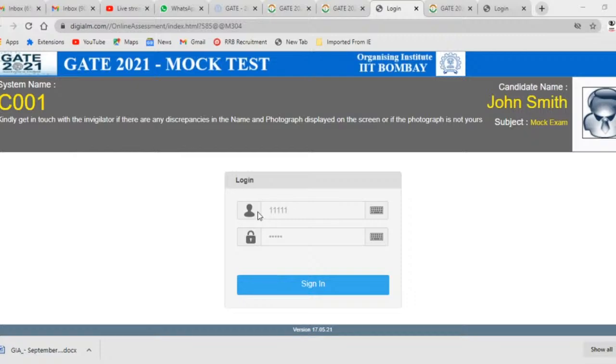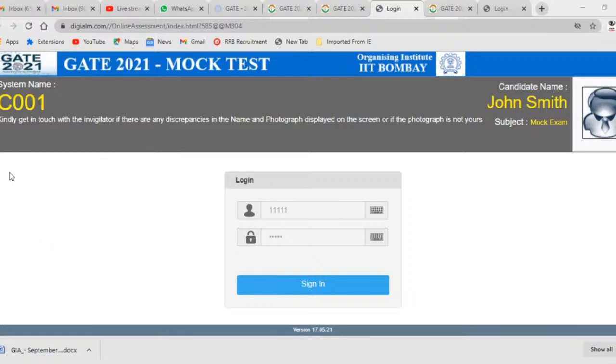Suppose, a couple of days before, this is going to be your Section 1, the general aptitude. There will be 10 questions in general aptitude. 5 questions will be for 1 mark and 5 questions will be for 2 marks. If you calculate the total, 15 marks will be here. So for question number 1, you have to read the question carefully first. Do not be in a hurry to answer wrongly.